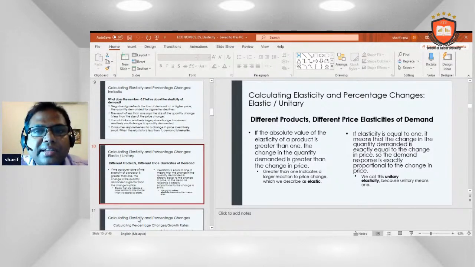Different products have different price elasticities of demand. If the absolute value of the elasticity of the product is greater than 1, the change in the quantity demanded is greater than the change in price. Greater than 1 indicates a large reaction to the price change, which we describe as elastic. If elasticity equals 1, it means that the change in the quantity demanded is exactly equal to the change in price. So the demand response is exactly proportionate to the change in price. We call this unitary elasticity because unitary means 1.